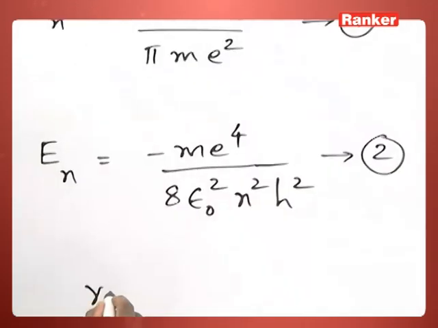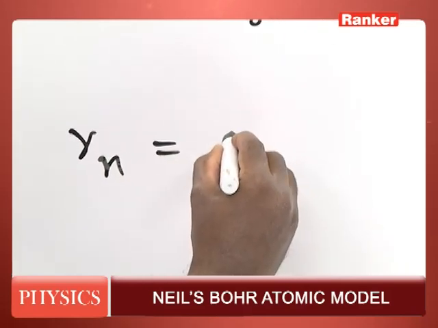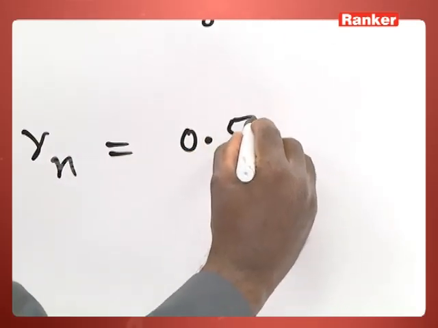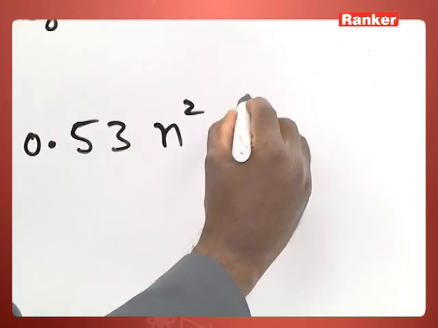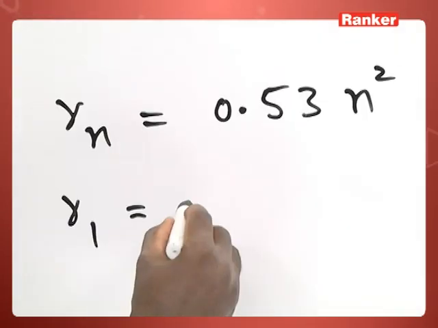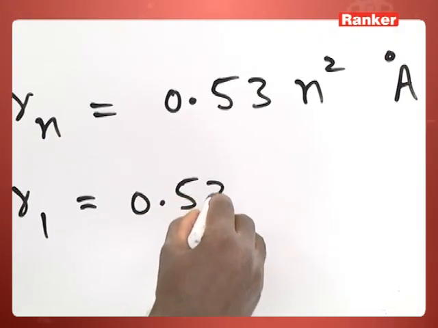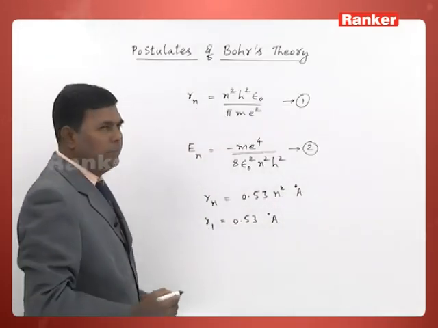So, we can apply this expression for a hydrogen atom and determine the radius of a given orbit. In case of hydrogen atom, radius of the nth orbit will be 0.53 n square in angstrom units. For example, if you take the first orbit, then this will be 0.53 angstroms. In place of n substitute 1, you will get that one.